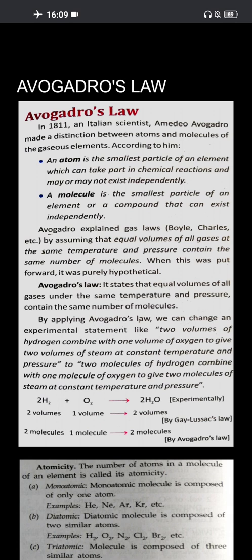By volume, it is 2:1:2. Now, when we come to Avogadro's law, let's say hydrogen gas, how many molecules? 2 molecules. Oxygen gas, 1 molecule. So 2 molecules of hydrogen gas react with 1 molecule of oxygen to give you 2 molecules of H2O.